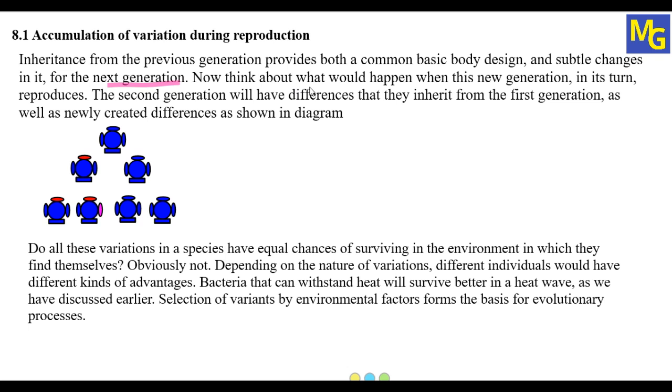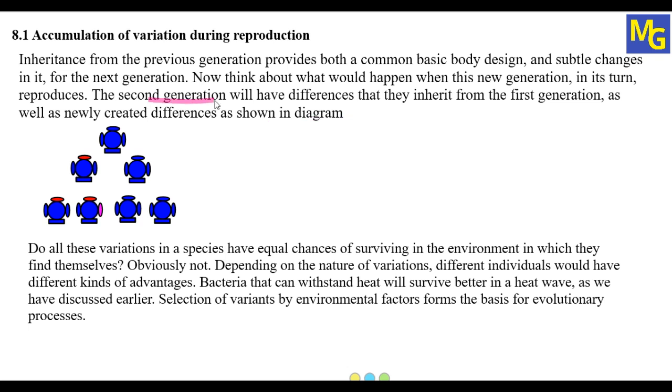Now, think about what would happen when this new generation in turn reproduces. Imagine the earlier generation has transferred the characters to the present generation, and imagine if this reproduces again, we will get a second generation. So, the second generation will have differences that they inherit from the first generation as well as newly created differences, as shown in the diagram.